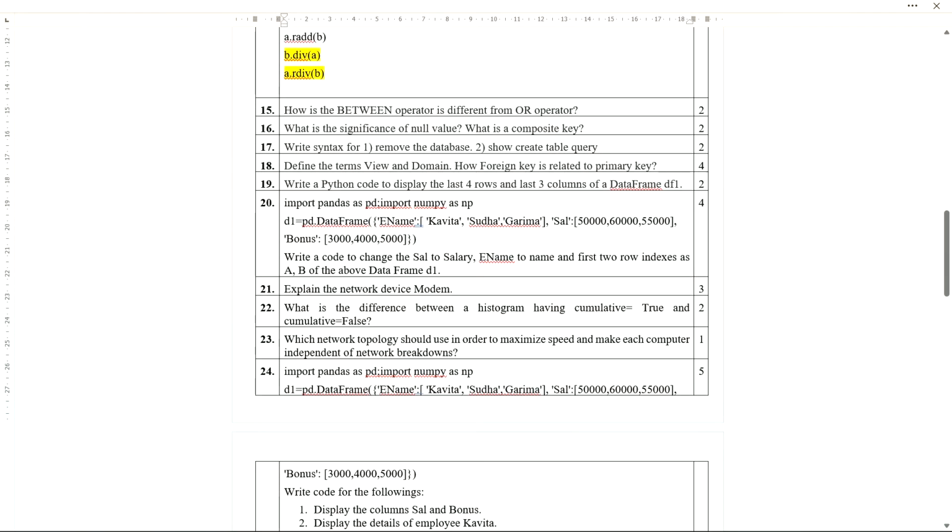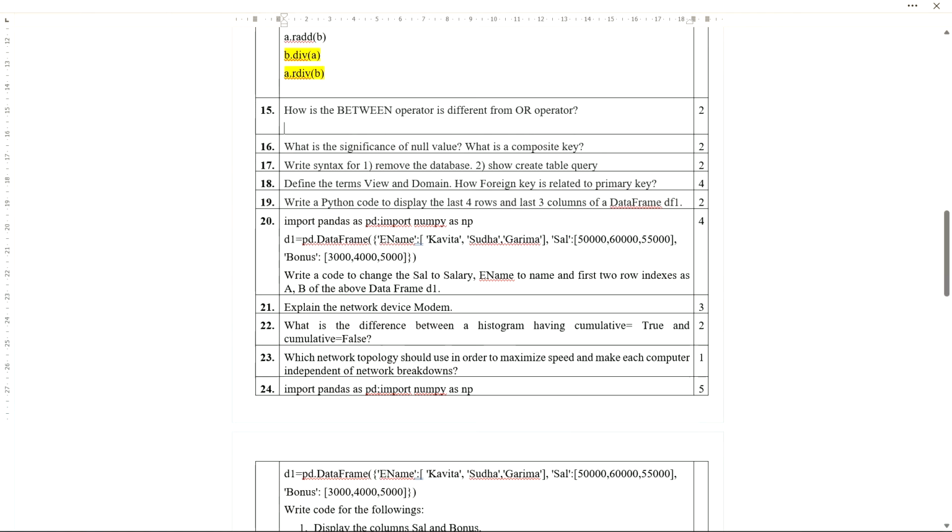Next, question number 15: how is the BETWEEN operator different from the OR operator? BETWEEN is used for a range of values, for specifying a range of values. For example, 1 and 10.